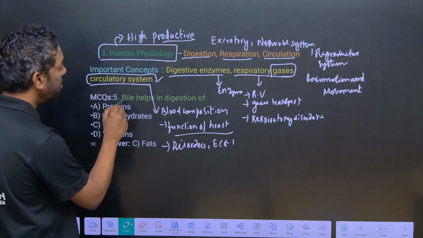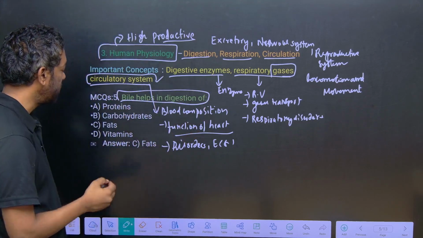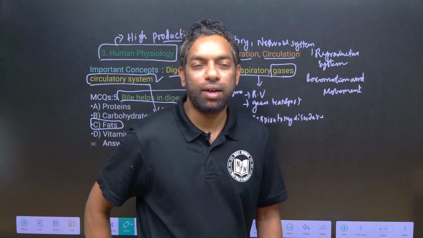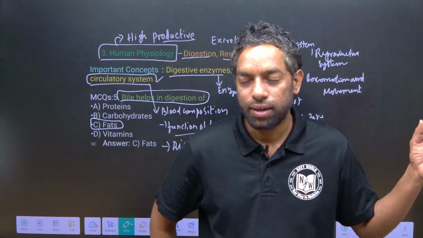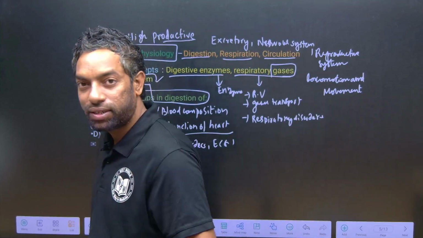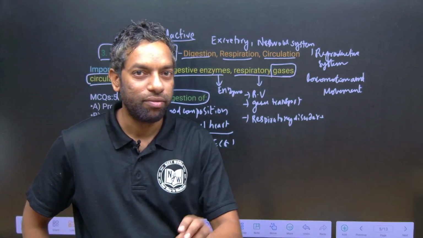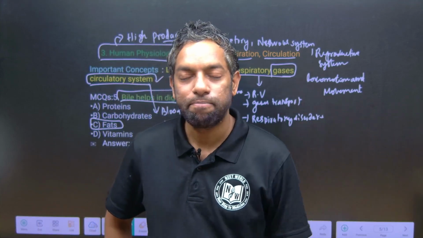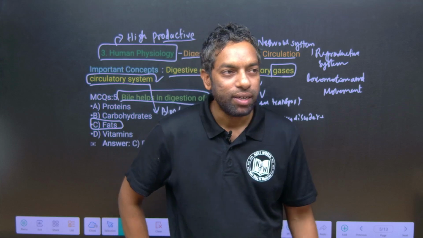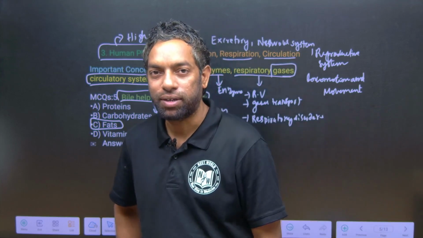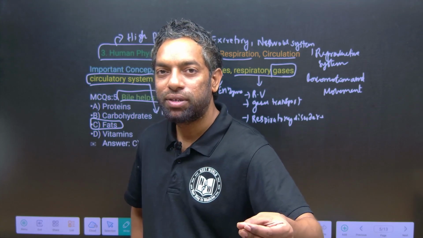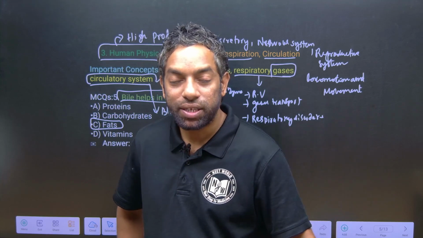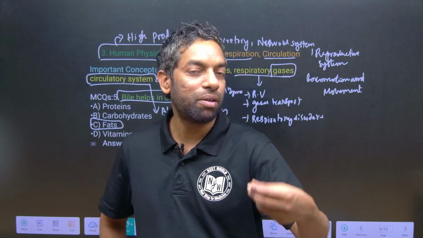One question: bile helps in digestion of, of course, fats. If you come to the carbohydrates, digestion starts in the mouth with the help of the enzyme called amylase, which we can also call ptyalin. If you come to the proteins, protein digestion starts in the stomach with the help of the enzyme pepsin and with the help of HCl. HCl can activate the enzymes in the stomach for protein digestion.